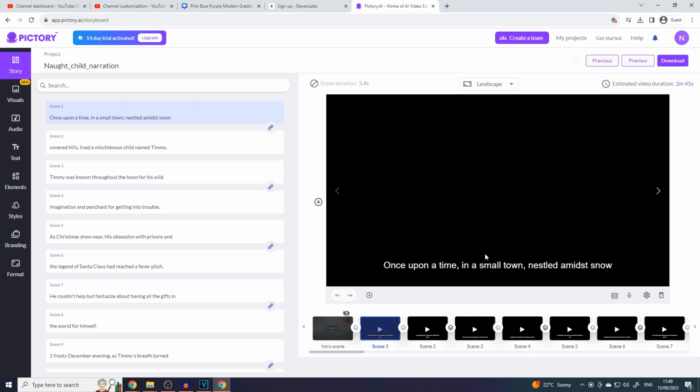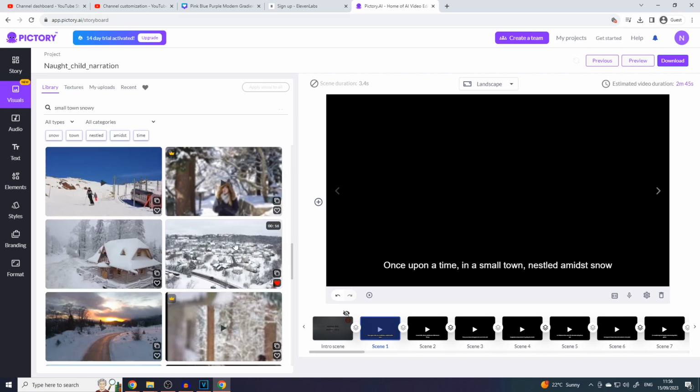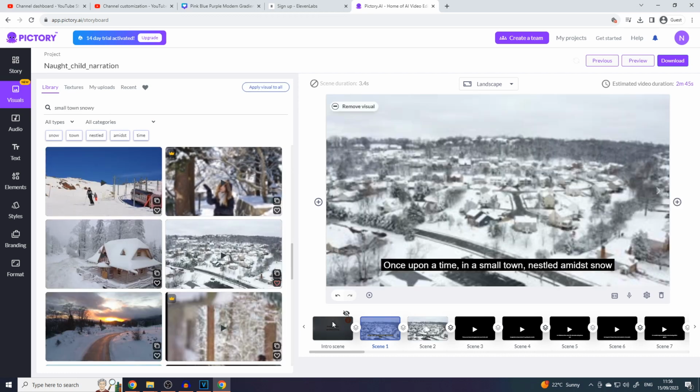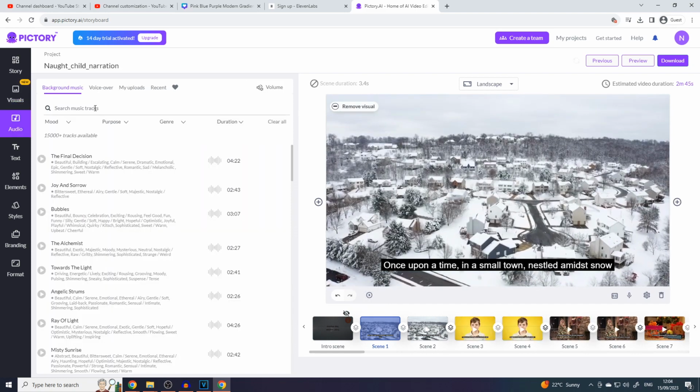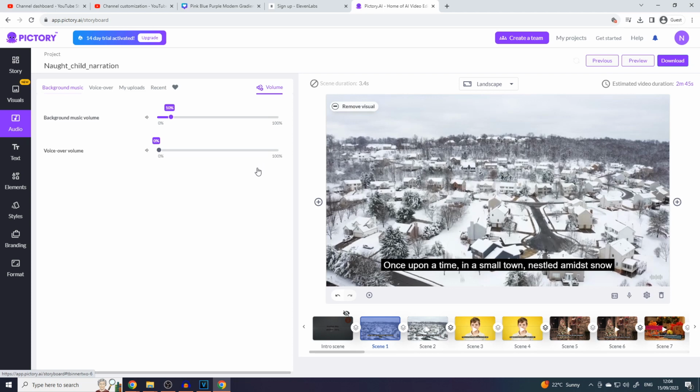No worries, you need to know this step anyway, as you might not like the videos that Pictory AI chooses. To swap out a video, go to Visuals and then use the search bar to look for better clips. Hover over for a preview and left click once to insert. You may also want to add some music. Click the audio tab and search once more. When you find one you like, press apply. Then click volume and play the video to see if it is loud enough.